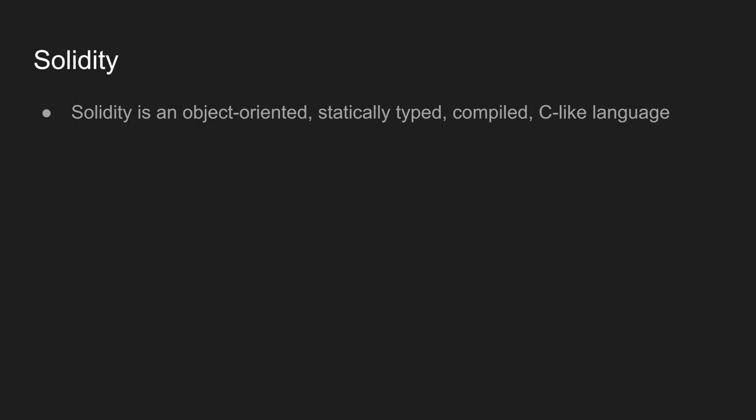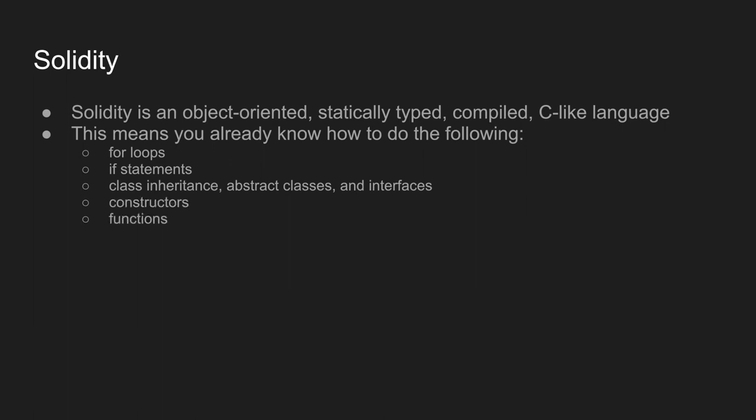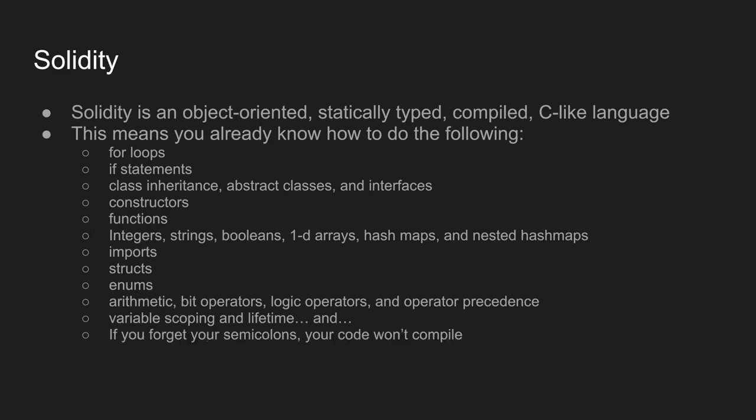Solidity is an object-oriented, statically typed, compiled, C-like language, just like the languages I mentioned earlier. So that means you already know how to do the following: for loops, if statements, class inheritance, abstract classes and interfaces, constructors, functions, integers, strings, booleans, 1D arrays, hash maps and nested hash maps, imports, structs, enums, arithmetic, bit operators, logic operators, operator precedence, variable scoping and lifetime, and if you forget your semicolons, your code won't compile.